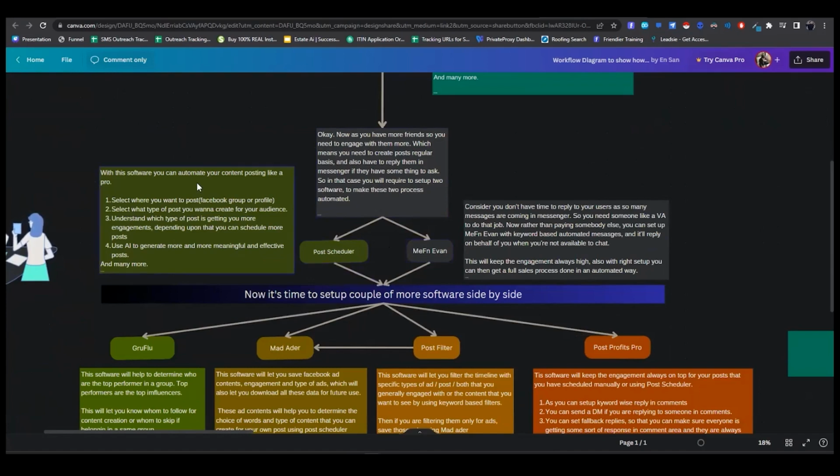Post Scheduler is to basically create content so that you can create engagement in your profile. Like whoever is joining, what they will see in your profile, right? So you need to create an audience, which Friend Connector, or Friender, is doing for you. After that, what they will see in your account is basically the content that you are going to create for them. And Post Scheduler also has AI support. So from there you can automate the full content itself, engagement content or valuable content, and you don't even have to spend time thinking about what sort of content you'll be providing, right?